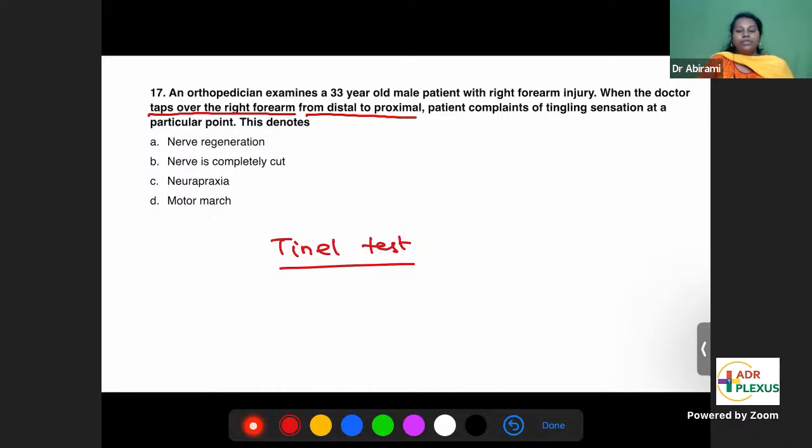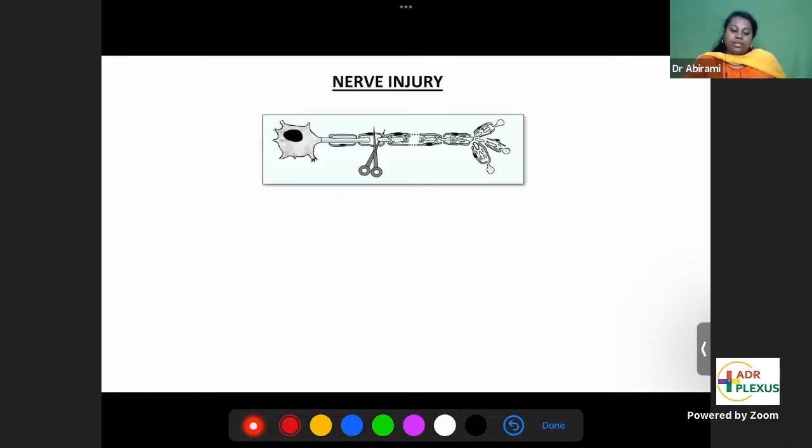Whenever there is a nerve injury, you tap from distal to proximal like this, until you reach the point of regeneration. Okay, this is a nerve injury. The nerve has been injured here. That part of the nerve which is near the cell body is called the proximal segment.